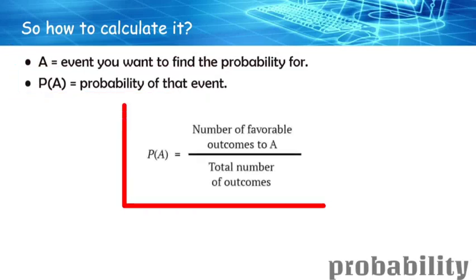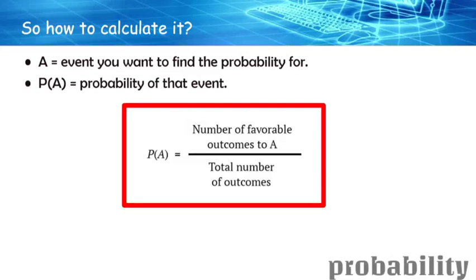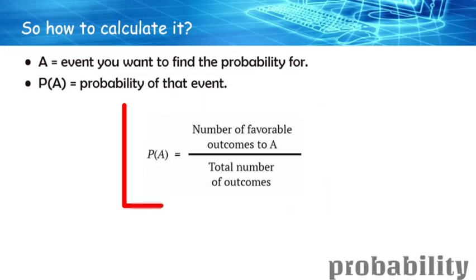The formula is pretty simple. It is just the number of favorable outcomes to A divided by the total number of outcomes. We'll look at a sum to understand the formula better.